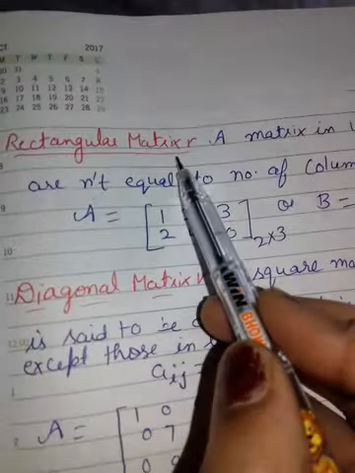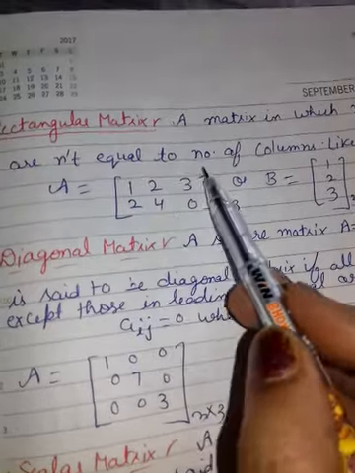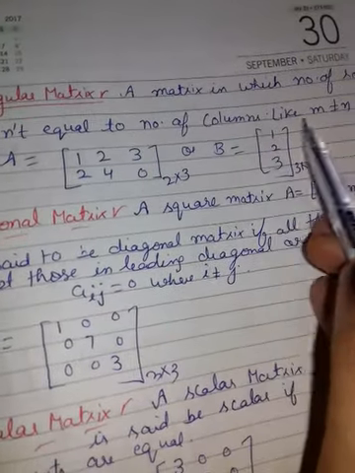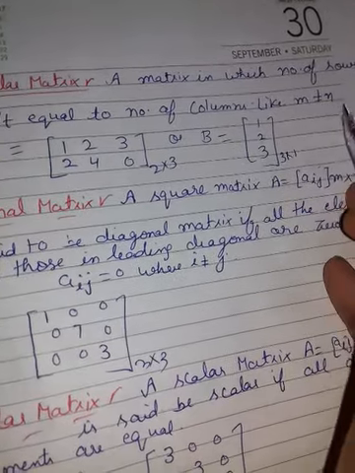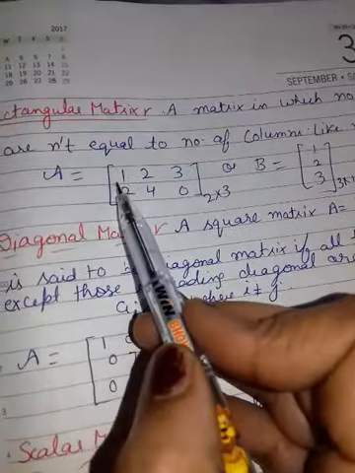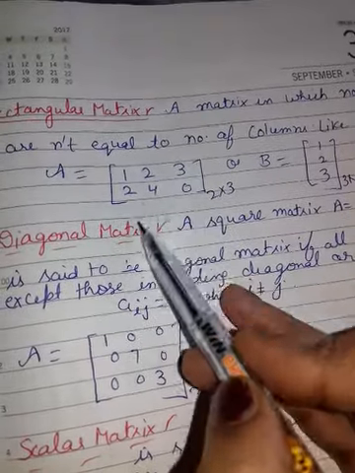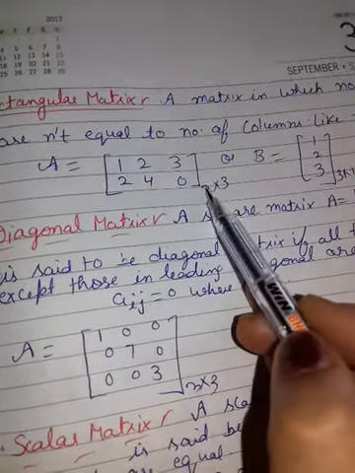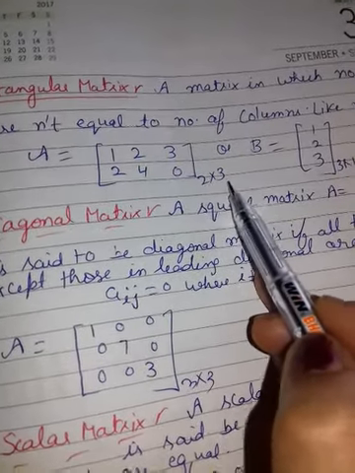Now the rectangular matrix. A matrix in which the number of rows is not equal to the number of columns, like m not equal to n. M is rows, n means columns. See, I have taken an example. How many rows are here? 2. How many columns? 3. So the order is 2 by 3. Firstly you write rows, then columns.